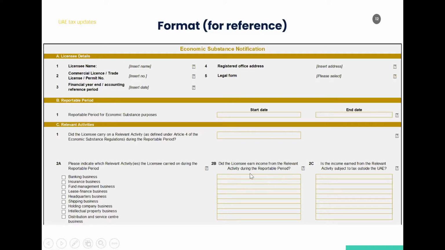So in this one, in case there's a tick mark mentioned in the 2A column, then you have to say whether you have earned income during this period or not. One thing I'd like to mention in the case of section 2A is that there is a concept of duplicate reporting, which means that in certain cases, if there is an overlapping relevant activity, for example, if a banking business is also engaged in lease finance activities or service and distribution business, then there is no need to list all the activities here.